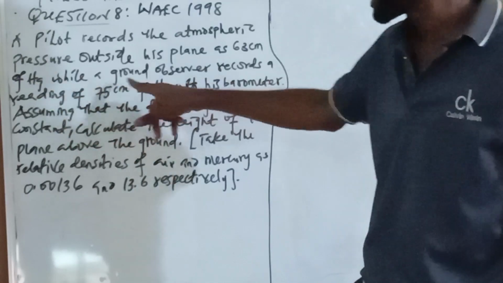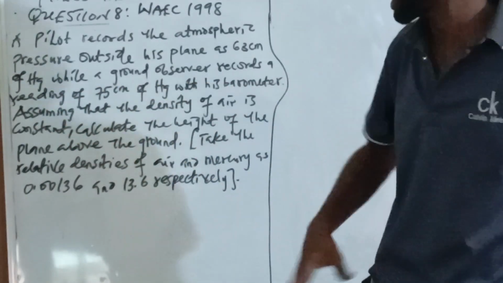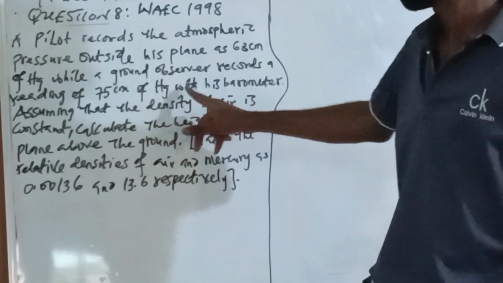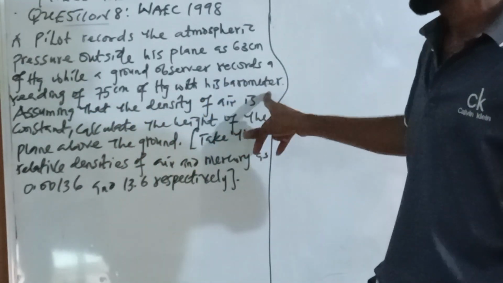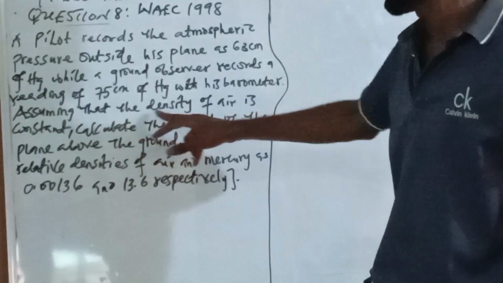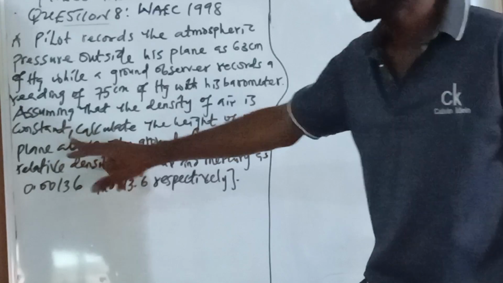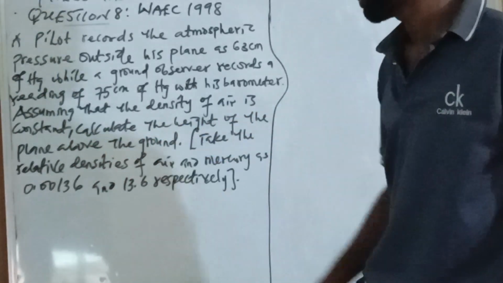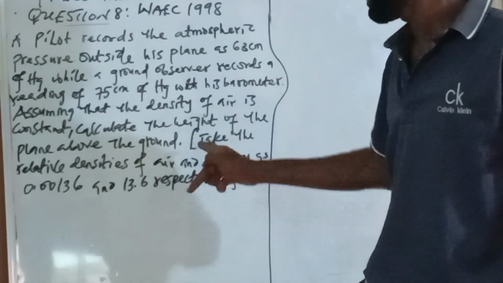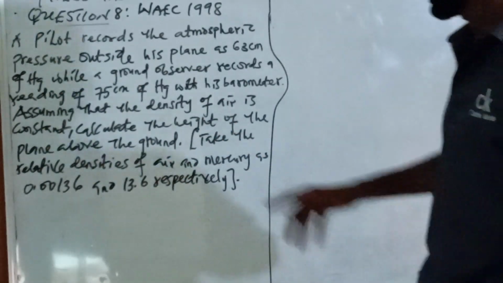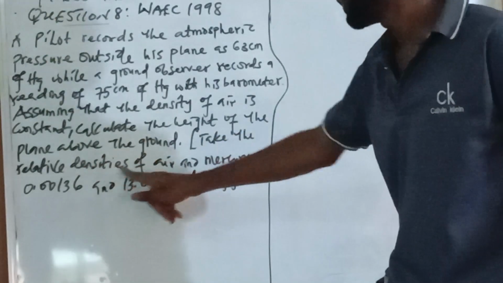Why a ground observer, that is the person on the ground, records a reading of 75 cm of mercury with his barometer. Now, barometer is an instrument for measuring the mercury. But assuming that the density of air is constant, they say we should calculate the height of the plane above the ground. Calculate the height of the plane above the what now? Above the ground.